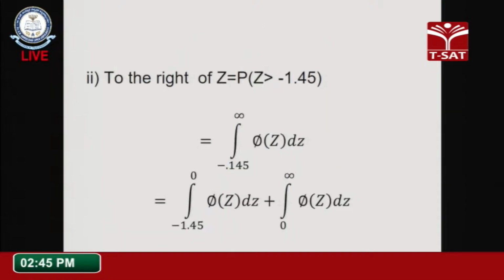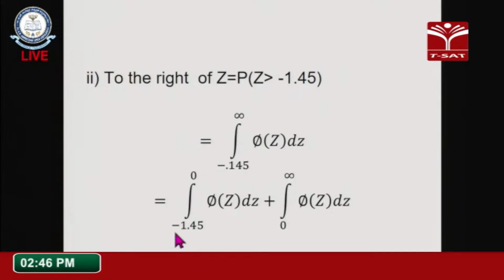First question done. If I ask the second question, to the right, earlier one was left. If they ask for the right, the probability of Z greater than minus 1.45. So it is already in standard form. Now I can calculate my integral values. My lower limit is minus 1.45 to infinity. Same argument I can apply here. Earlier I subtracted, but now I add the total value, because I can show it in the normal curve.